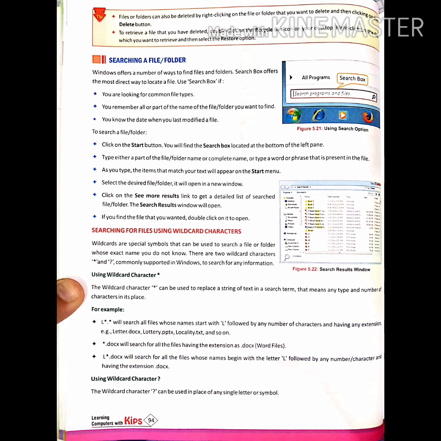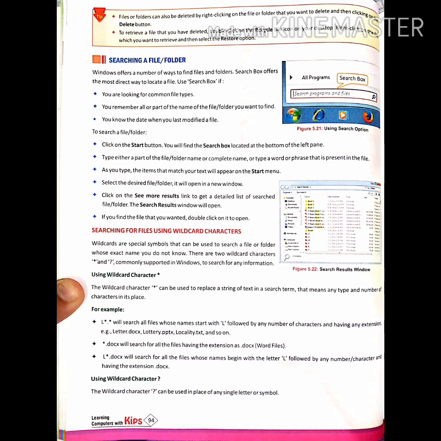Using the wildcard character question mark. The wildcard character question mark can be used in place of any letter or symbol. For example, gifs question mark dot docx will search all the files whose names begin with gifs, followed by any one character and having the extension .docx. Gifs three question marks dot docx will search all the files whose names start with gifs followed by 3 characters and having the extension docx.